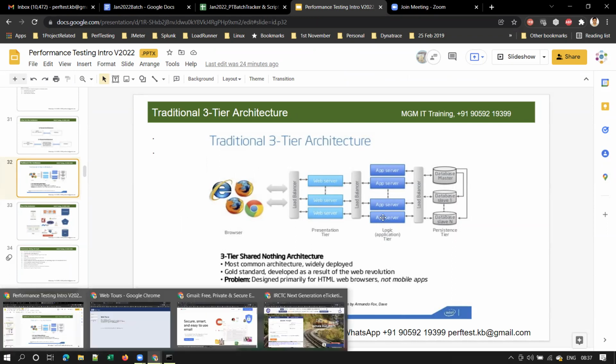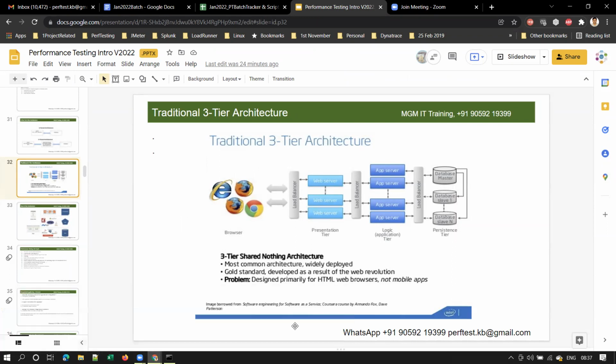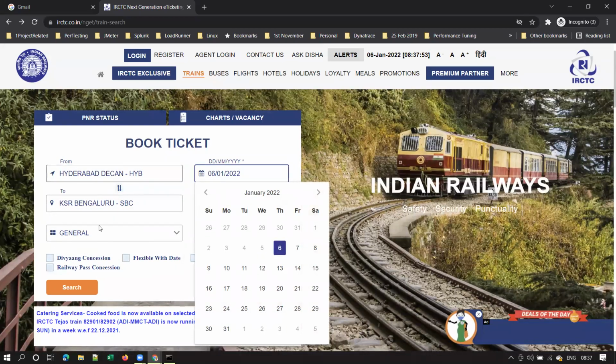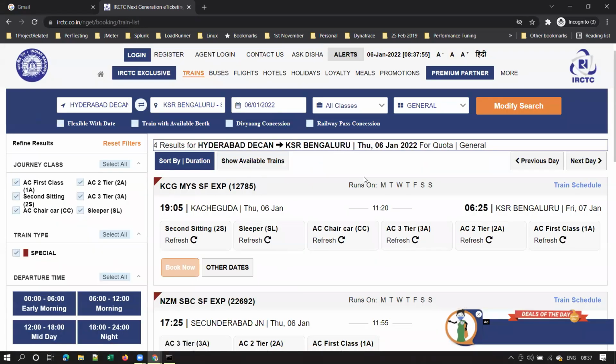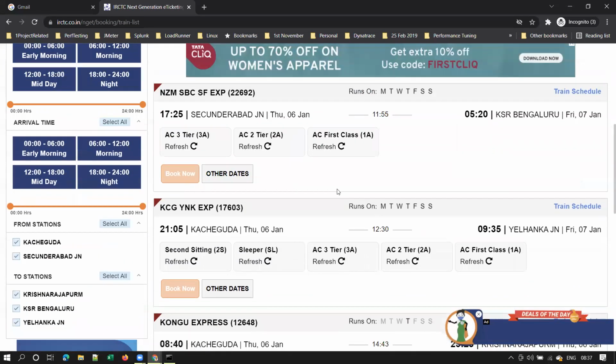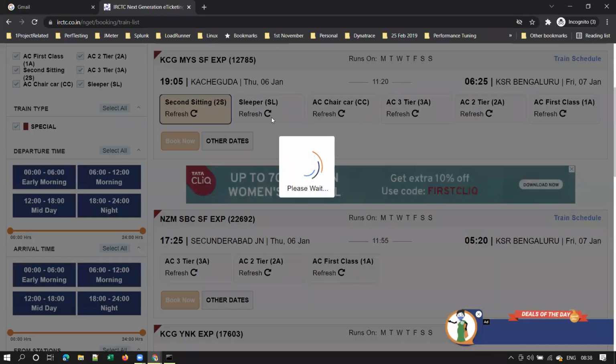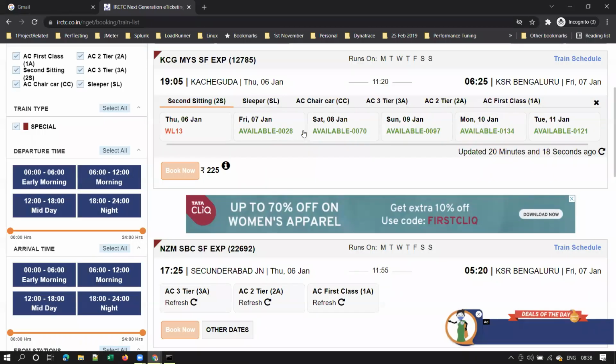However, when you search for trains between two cities, suppose Hyderabad to Bangalore, this data changes every time, isn't it? So this is dynamic content. See, the availability and waiting list all change every time.